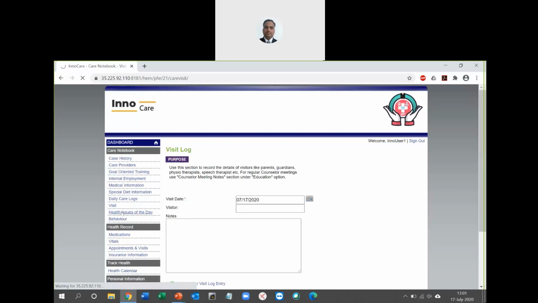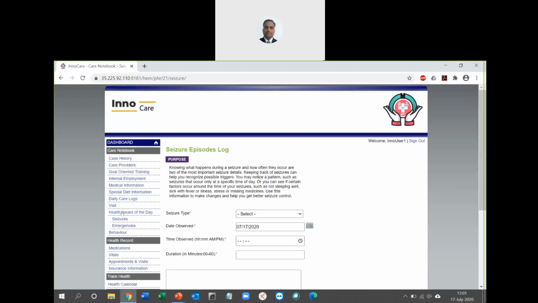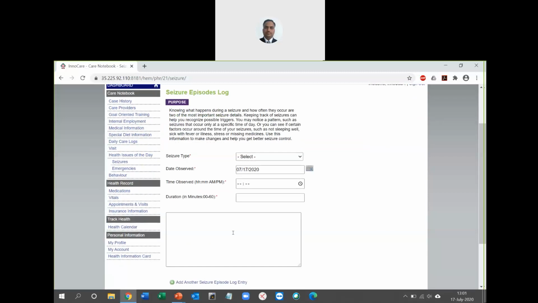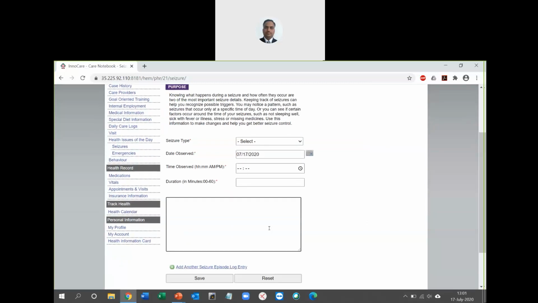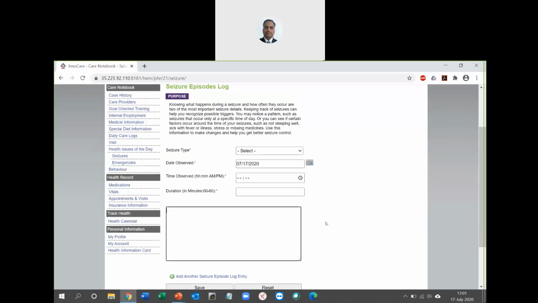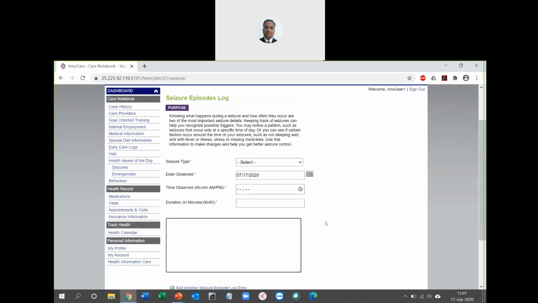Next, most important again is the health issues of the day section, which has two subsections. One is on the seizures. You will basically be selecting the seizure type. The different types of seizures are given here, and the date observed is defaulted to the current date. Time observed AM PM, you have to provide time and the duration of the episode, and add more notes on how the behavior previous day was, or did they skip medication and things like that, and add as many log entries as you want. Again, this is multiple records that you can add for a particular date also, depending on the frequency of the episode. So you can add this under seizures.